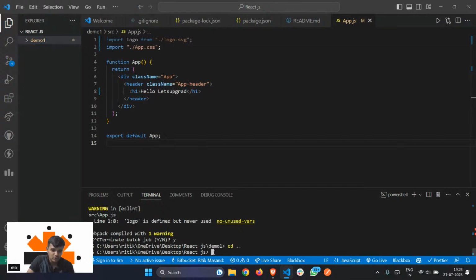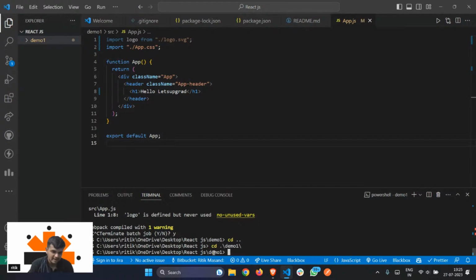So I'll just change the directory. The command is cd, that stands for change directory, and then the name of the application, that is demo1. If I click enter now, then I will be in. As you can see here, it's in Reactjs, and inside Reactjs I have a demo1 application. Now type in npm start.